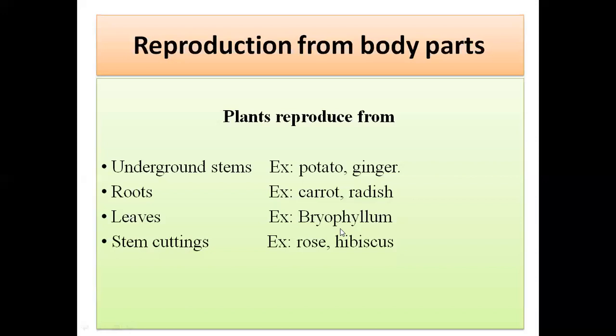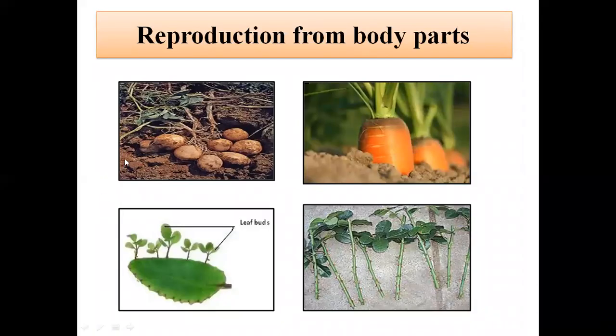Then bryophyllum, it has buds at the margin and those buds can grow into a new plant. In plants such as rose and hibiscus, when we cut their stems and try to grow them in the soil, they grow into an individual plant. Let us see now the picture here. This is potato. It has stored food in it, which is fleshy, and you can see that it can grow into an individual plant. Here you can see carrot, which is sown in the soil and grows into a new plant. It also has stored food in it.